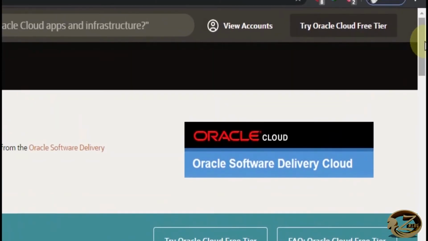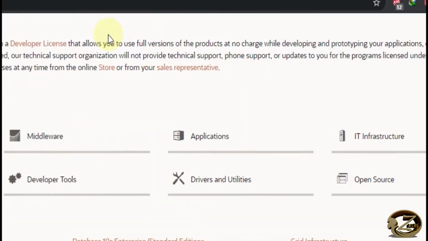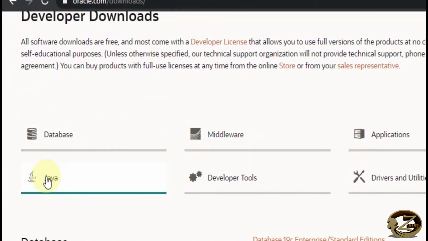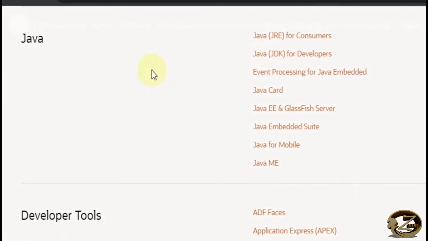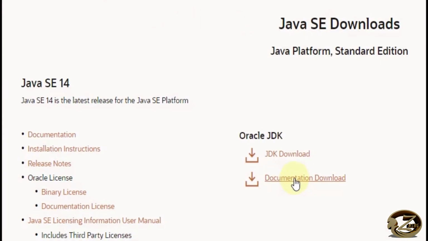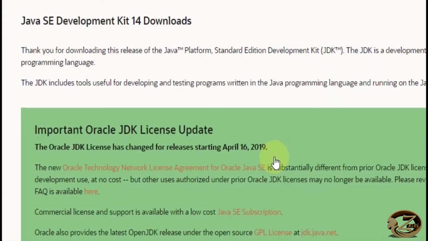After that, just scroll down this window and look for Java and click it. After that, look for Java JDK for developers and click it. After that, click JDK download.